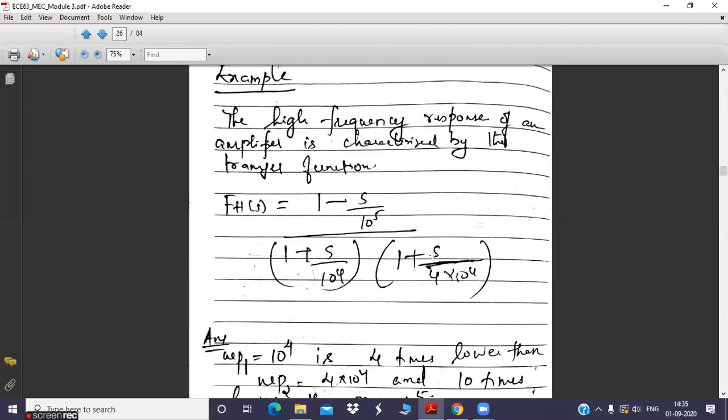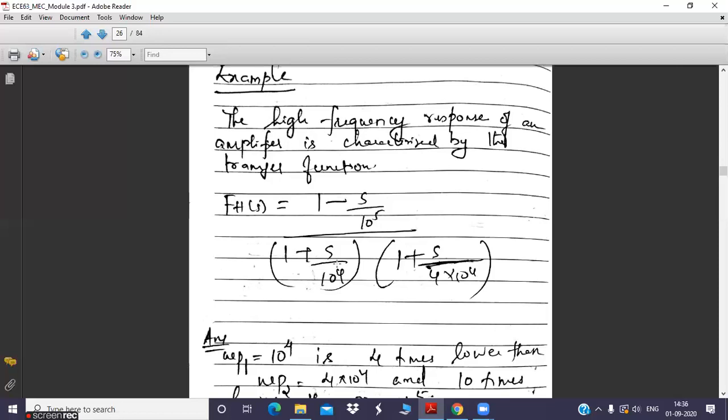So this is the high frequency gain function that you have. From this high frequency gain function, you need to calculate the cutoff frequency. First, you will check whether you have any dominant pole or not. So list out the poles first. From the denominator polynomial, you can find omega p1 as 10 to the power 4. This is nothing but your first pole, right?